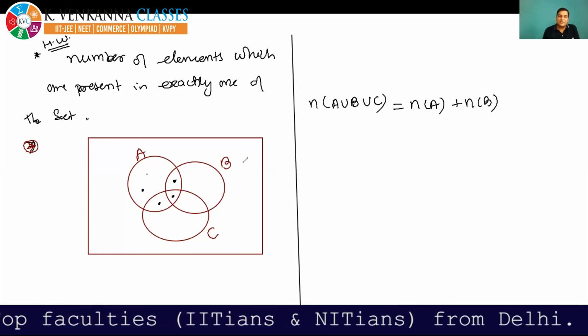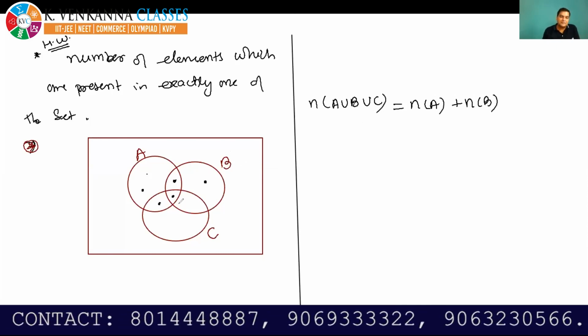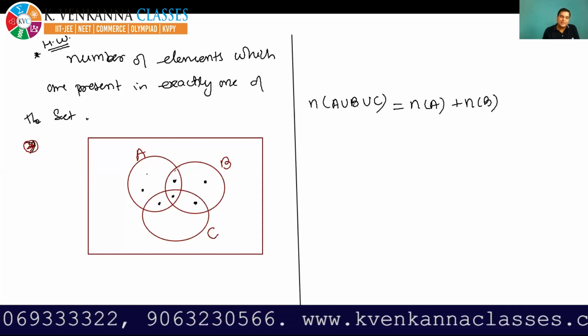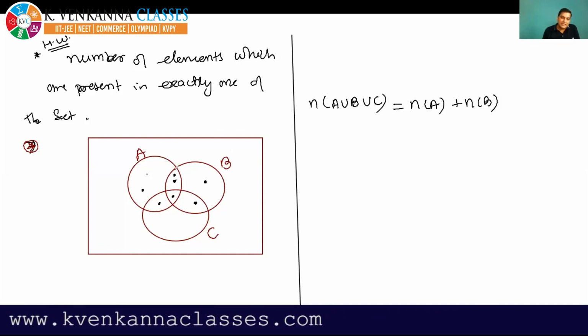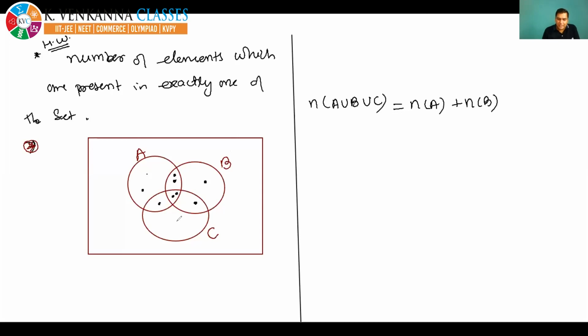If you are taking n(B), then see which elements have been added further. This element is added. This element is added. This element is added again. And this element is added again. Okay. But now see, even after this, these elements are missed. And that's why to take these elements, we have to add n(C). If we are adding n(C), then see which elements will come. These elements will come again, these elements will come again, and these elements will come one more time.